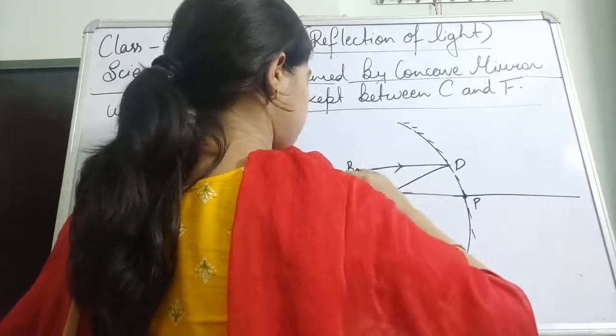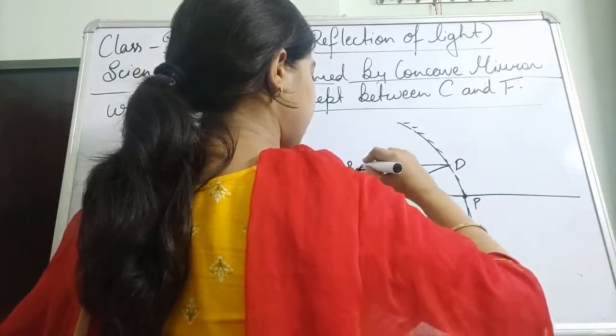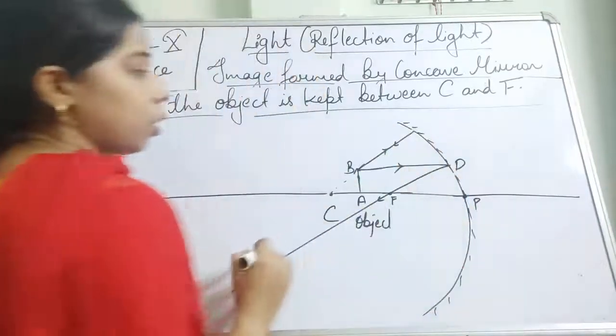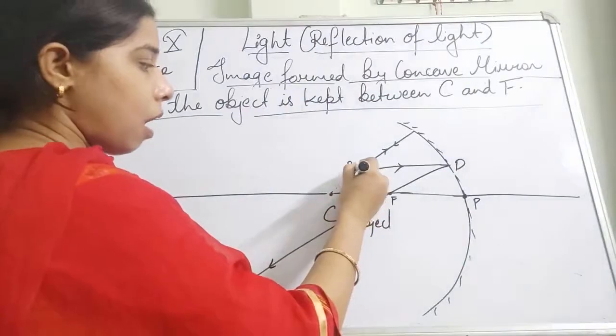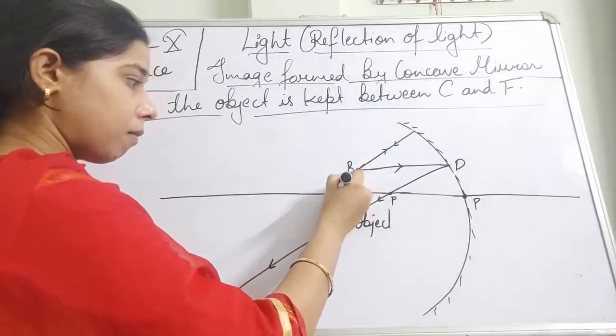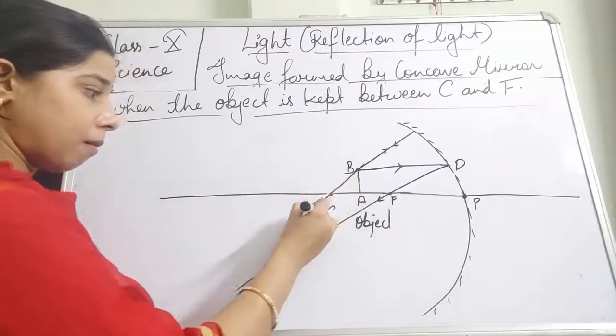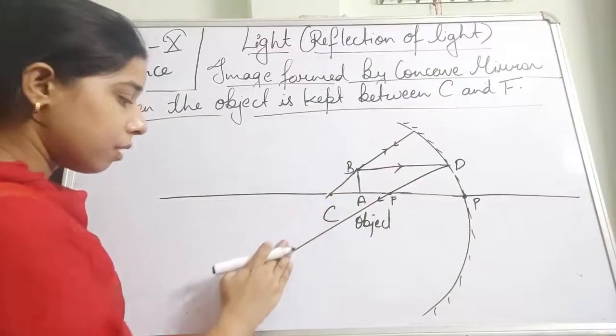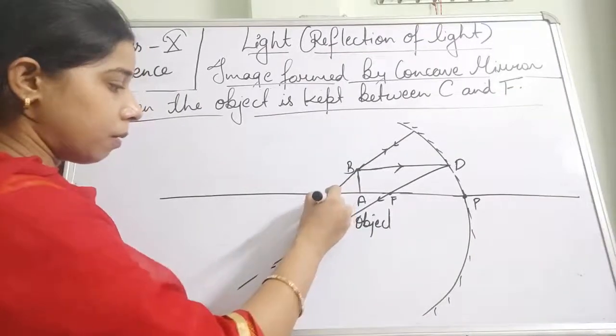So if suppose we take here a ray which, after reflection, passes through the center of curvature.